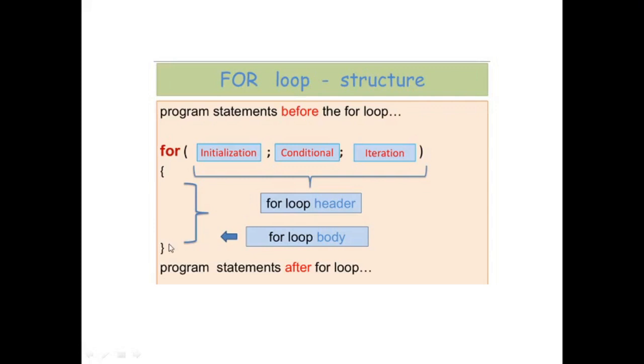Then after coming across the closing curly brace of the for loop, it will do the incrementing or decrementing part of the for loop, and then it will again check the condition. If the condition allows, it will again go inside the block of the for, or if the condition is met, it will go outside and leave the for loop.